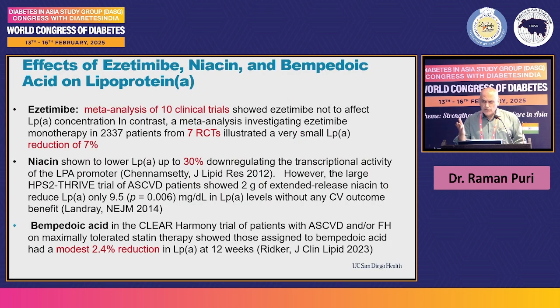Ezetimibe, a commonly used drug, has no effect or a modest 7% reduction. Niacin reduces lipoprotein A by 20 to 30%, but there are no cardiovascular outcome trials. There are a number of trials in which there was no benefit, rather there were more adverse effects. And with bempedoic acid also, there is a modest reduction of 2.4% in the CLEAR Harmony trial, a negligible effect.